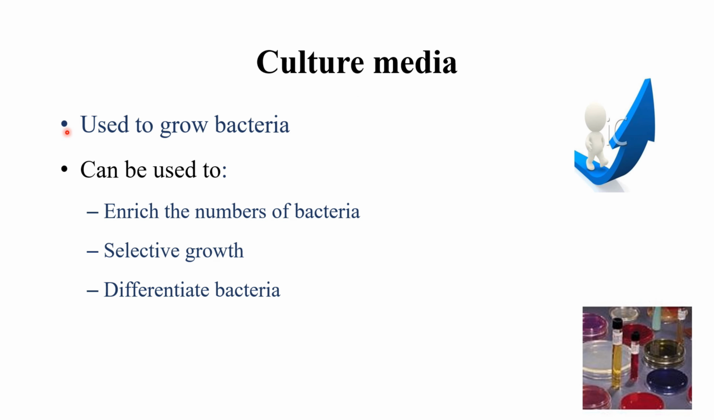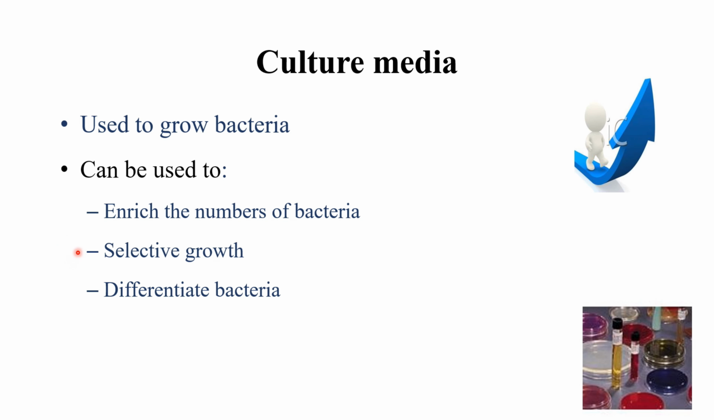That means the culture media will contain various types of nutrients. With the help of that nutrient, the bacteria will utilize it and will grow well in the culture media. And this culture media can be used to enrich the number of bacteria. Enrich the number of bacteria means we can multiply the number. If we have a very small number of organisms or bacteria and you're inoculating the organism into the culture media, it will multiply, so the number of the bacteria will increase.